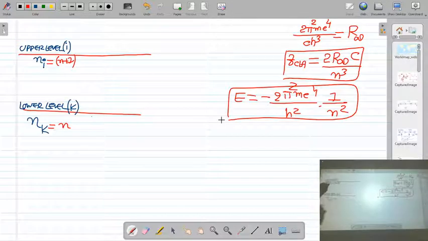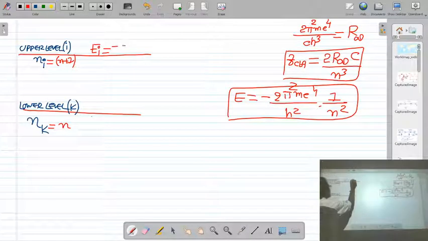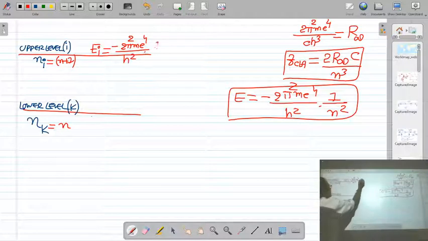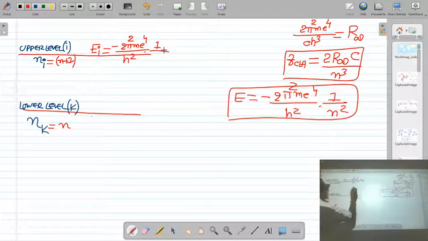So what is the energy of the electron in the upper level i? The energy of the electron in the upper level i will be Ei is equal to minus 2 pi square m e raised to 4 upon h square, 1 upon the quantum number of the upper level, Ni. So instead of n square I write 1 upon Ni square.